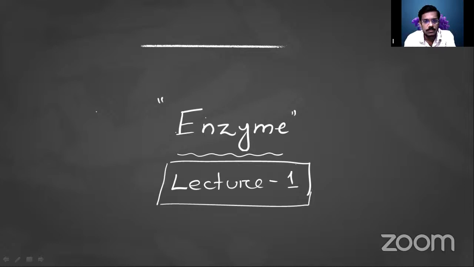Like that, in the living system there is a biological catalyst that increases the rate of the reaction, so that in a very small period of time we get the product. So that is your enzyme.